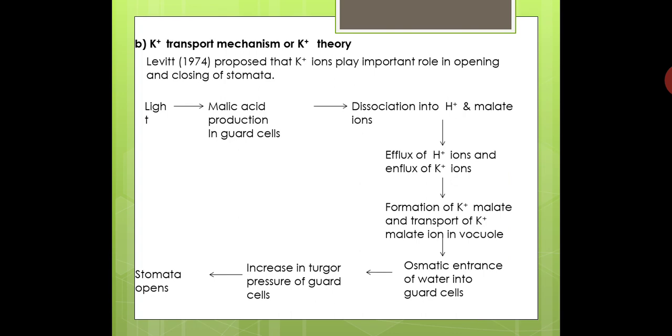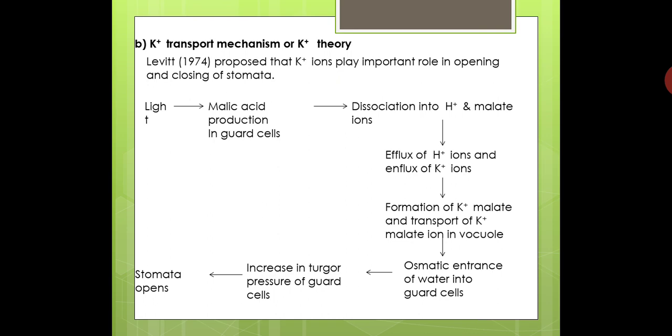So potassium malate which is produced in the guard cells is now transported into the vacuoles present in the guard cell. In that vacuole, potassium malate is transported, which increases the osmotic pressure of the guard cells, because potassium malate is a solute and osmotically active, so it leads to increased osmotic pressure of the guard cell.